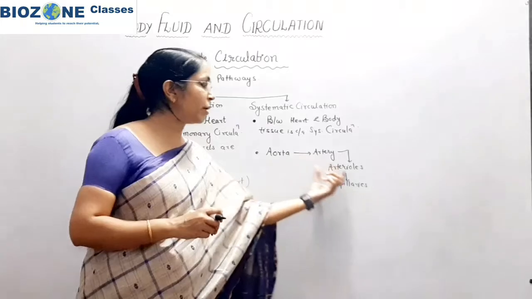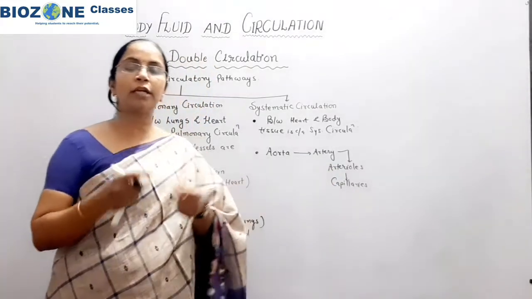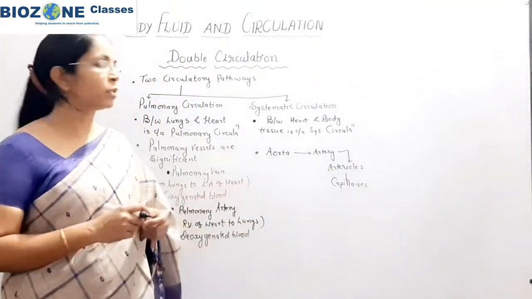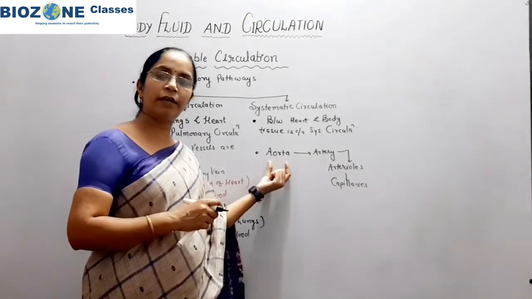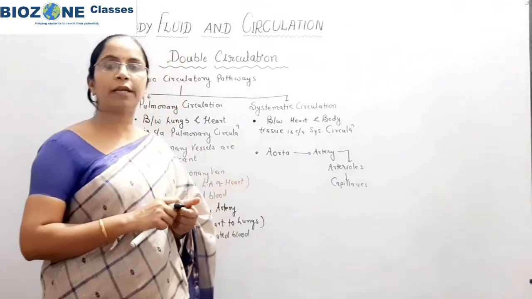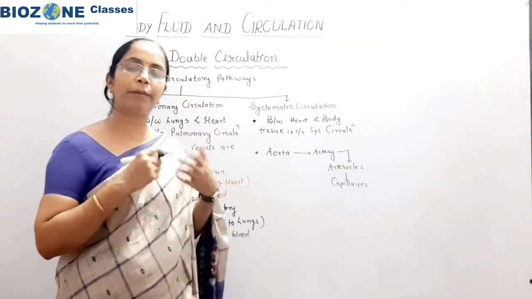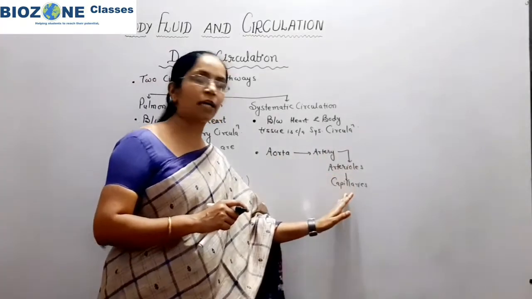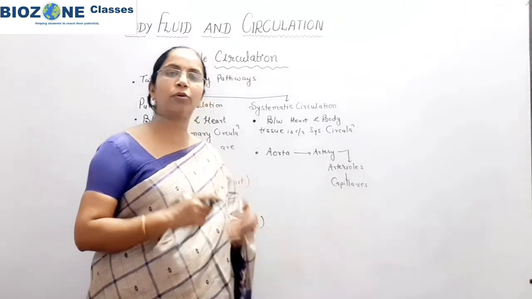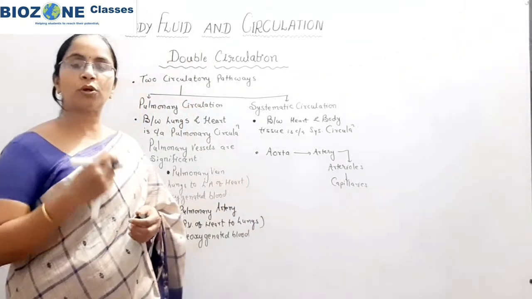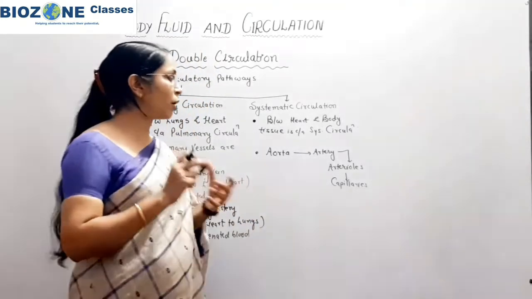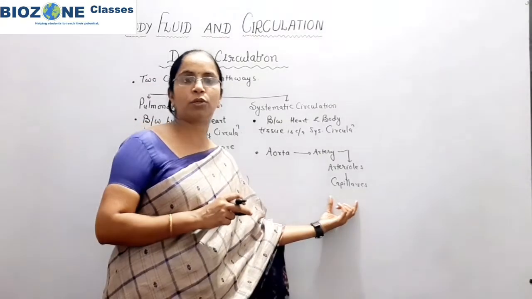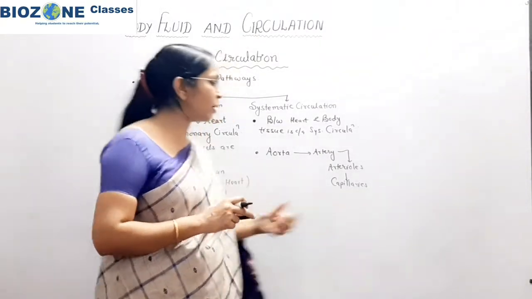This division is mainly responsible for decreasing the pressure of blood, because when the left ventricle forcefully pumps the blood into the aorta, at that time the pressure of the blood is very high. Slowly, as the blood is transported through arteries, arterioles and capillaries, the pressure of the blood decreases and comes to roughly the equivalent pressure of the body cells. So remember this part.